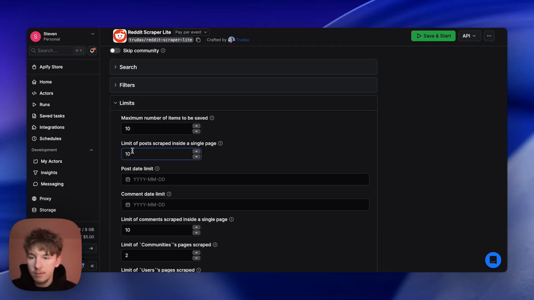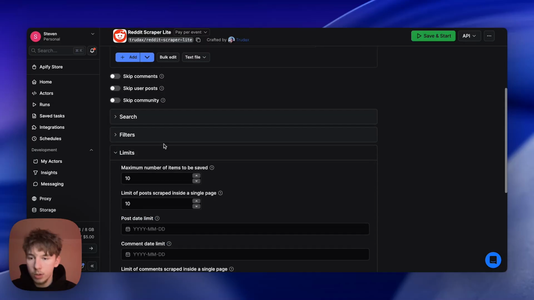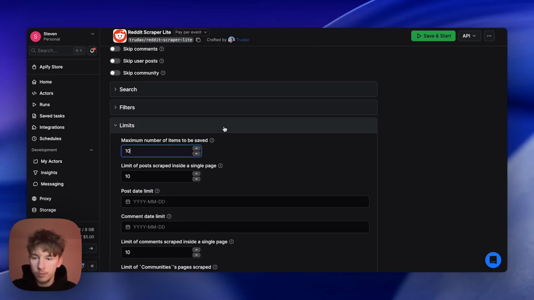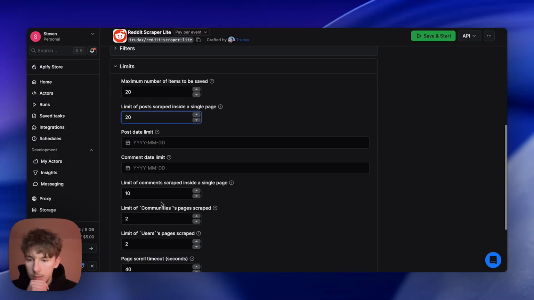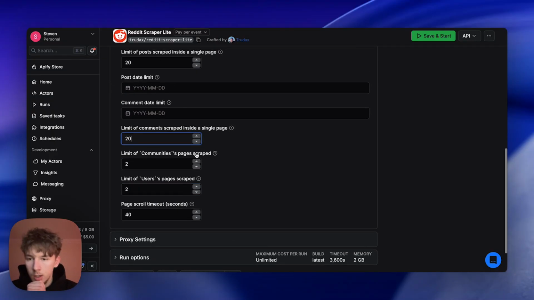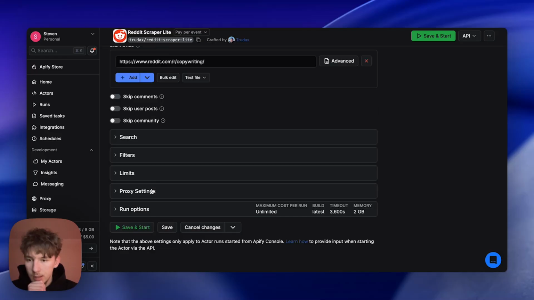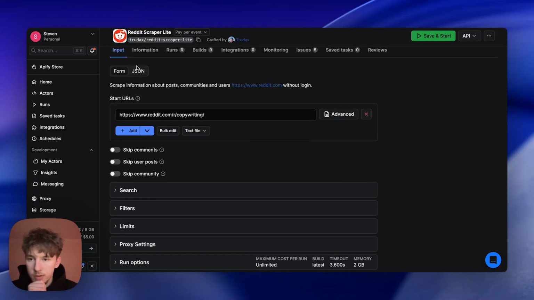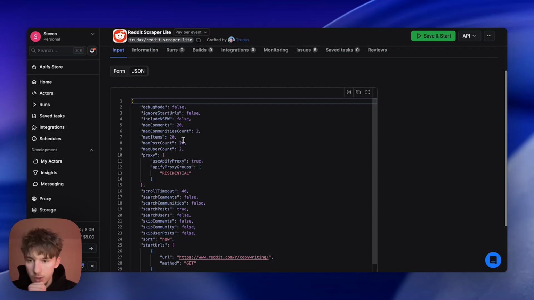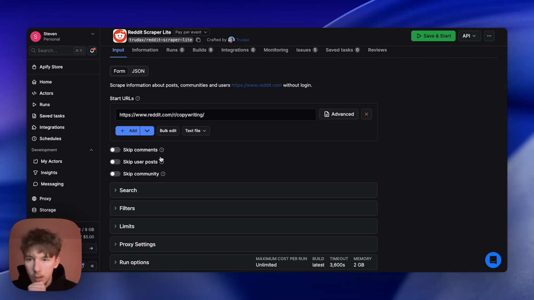Maximum number of items to be saved, limit of posts to be scraped. What we're going to do is change that. We are going to go for 20, and we'll do the same thing here. Limit, we'll put that up to 20. Just make sure we are scraping 20. If we head over to JSON, we'll double check this, max comments. Yeah, perfect, cool. Scroll timeout, nice. Okay, perfect.